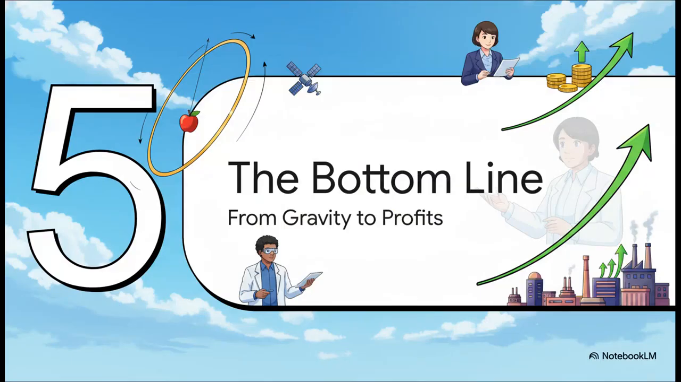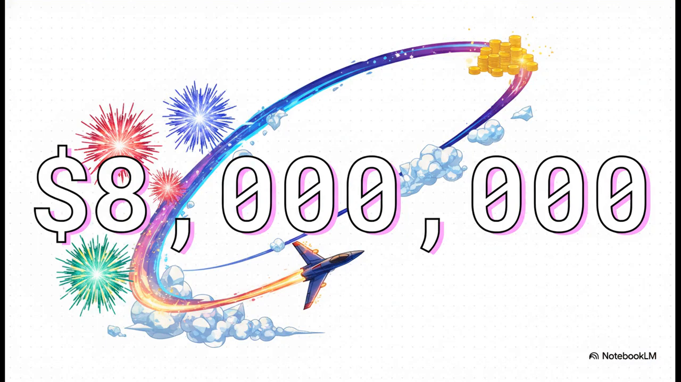And finally, part 5, the bottom line, from gravity to profits. Now, what if I told you that the exact same math we just used to launch fireworks can actually predict a massive $8 million business success? I know, it sounds a little crazy, but this invisible architecture genuinely doesn't care if you're measuring physical altitude in feet or financial profit in dollars. It is the exact same curve.